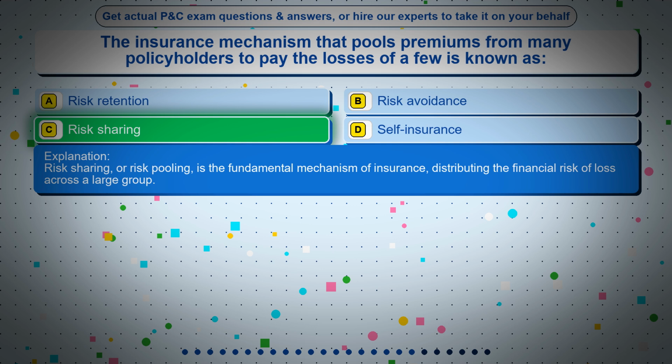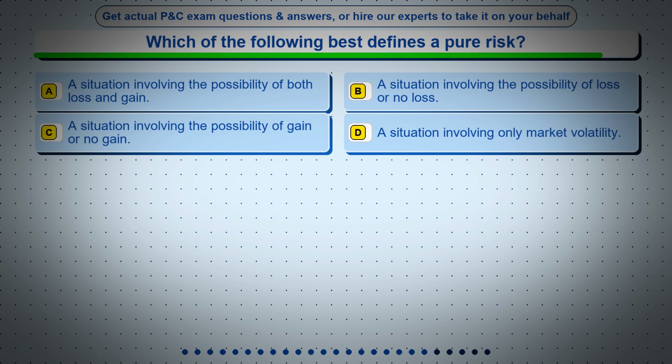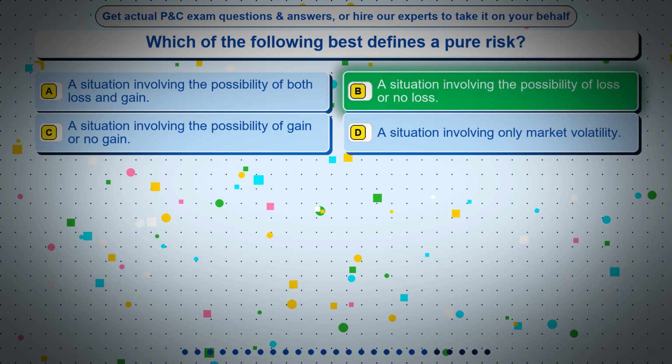Question 20. Which of the following best defines a pure risk? Option A, a situation involving the possibility of both loss and gain. Option B, a situation involving the possibility of loss or no loss. Option C, a situation involving the possibility of gain or no gain. Option D, a situation involving only market volatility. The correct answer is option B, a situation involving the possibility of loss or no loss.